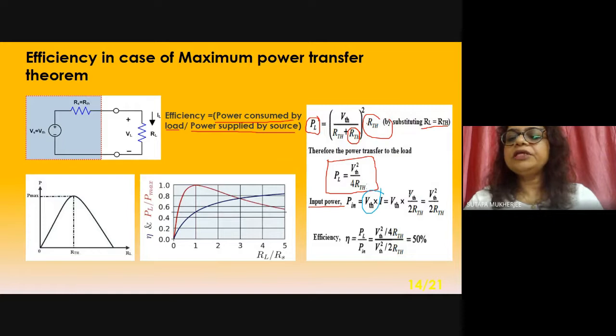I is VTH by RTH plus RL, do you remember, in this circuit.